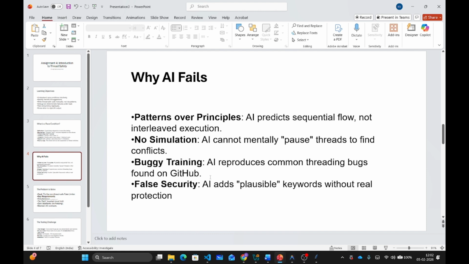AI's training data is full of bugs. Most concurrent code on GitHub has bugs. AI learned from these buggy examples, so it reproduces those bugs confidently. When you ask AI to make code thread safe, it will add something that looks like protection, maybe a keyword here, a structure there, without understanding what actually needs protection. Your job is to understand what thread safe actually means and verify that the protection is real.